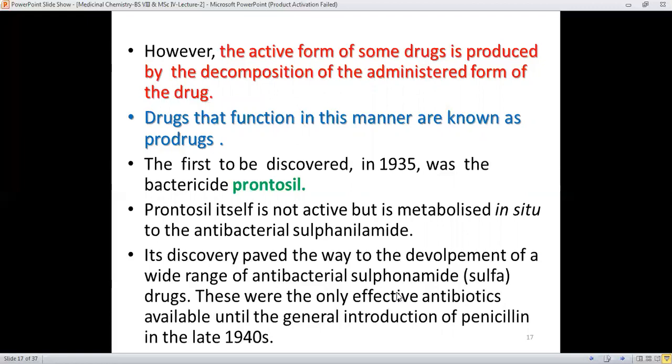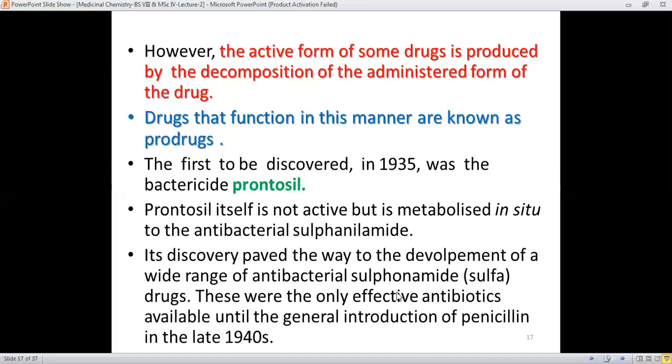And the first example of this was Prontosil, which was an antibacterial in 1935. This drug was used, and Prontosil itself is not the active one. But when it was metabolized in vivo, then it showed the antibacterial action, and this antibacterial action was due to the sulfanilamide.